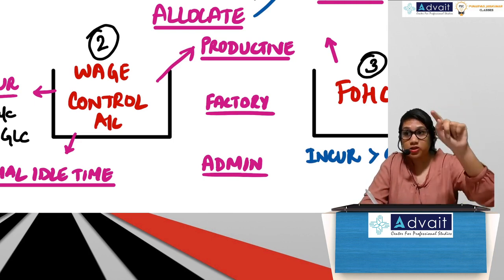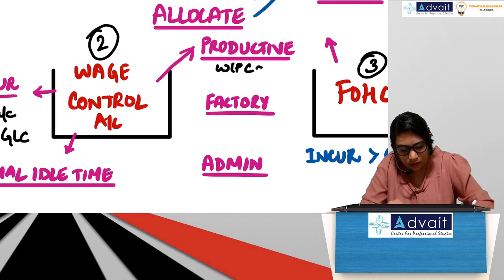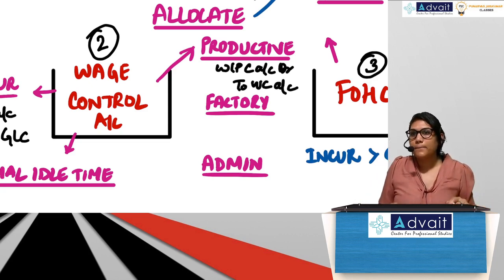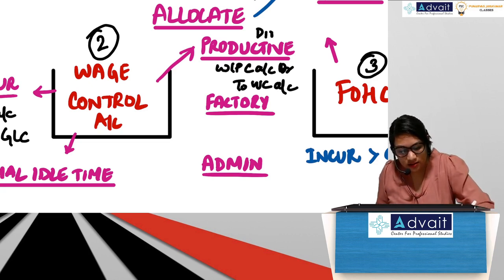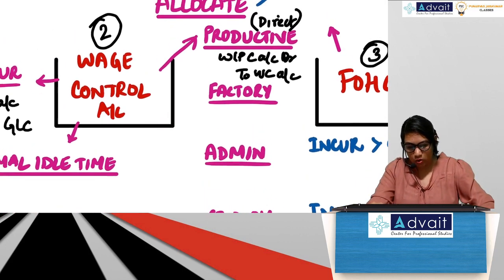So that means wages will go to WIP. So entry will be WIP control account debit to wage control account. Charging wages, direct wages. Productive means direct. Guys, correct? No.